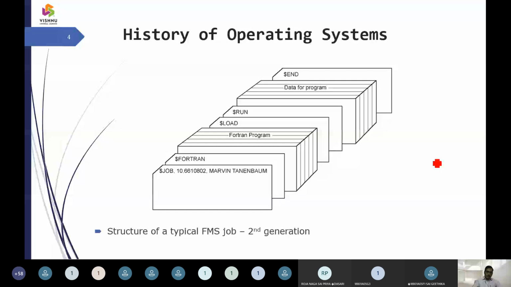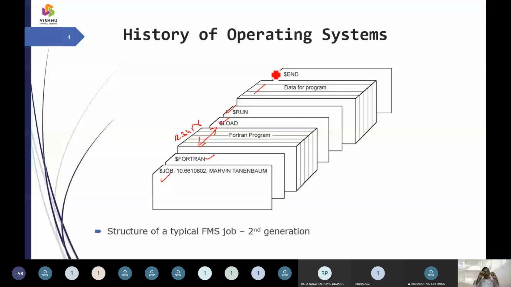You can see here the job originates and is fed with software called Fortran. Then there are Fortran programs 1, 2, 3, 4, 5, 6, n number of Fortran programs, and all of them are executed, and then it ends.